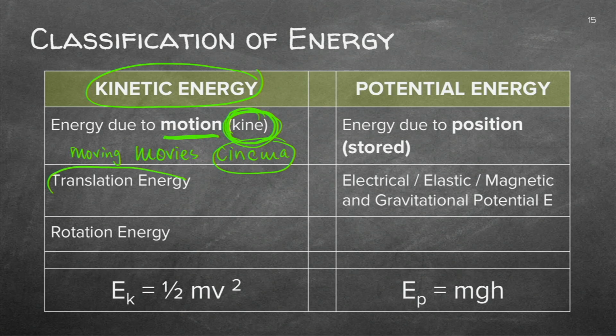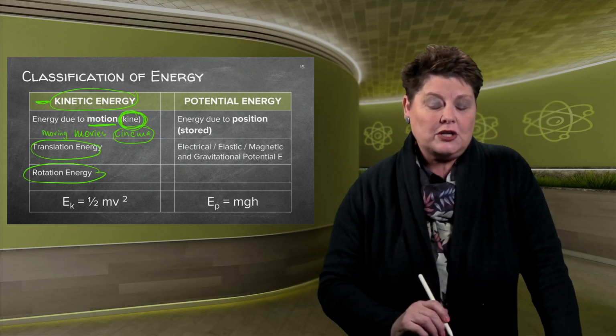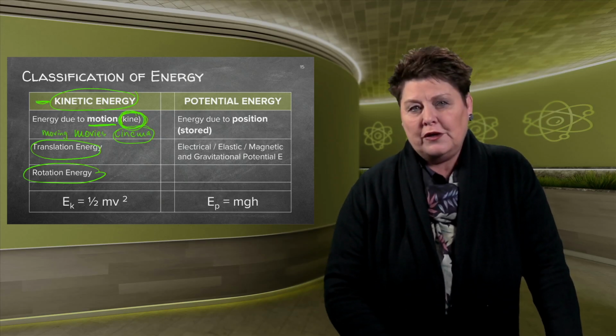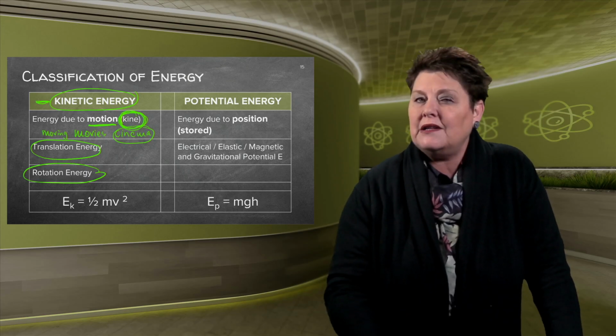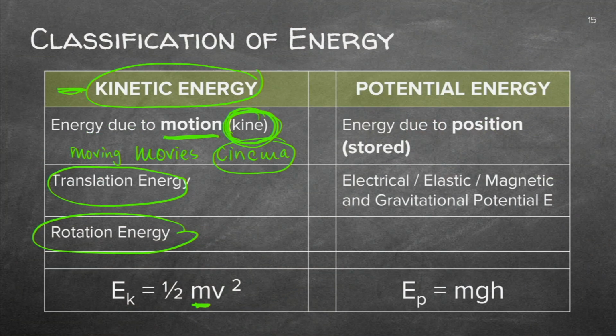We've got translation energy as part of kinetic energy, or rotation. If you turn something around, it's part of the kinetic energy. The actual calculations that we make will be with an equation. This equation will be on your information sheet, but there's a separate lesson just on kinetic energy. You'll actually take the mass and you'll calculate with the velocity at that specific moment, the square of the velocity. You will be calculating the kinetic energy.